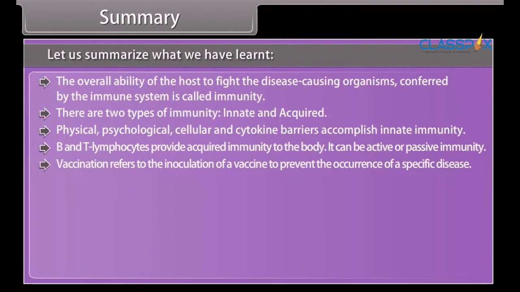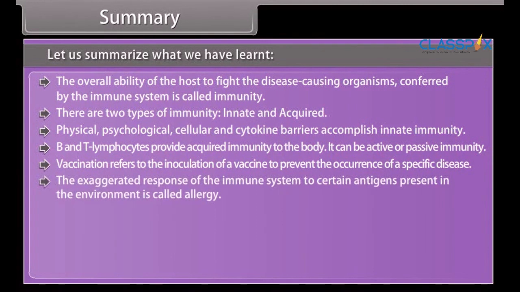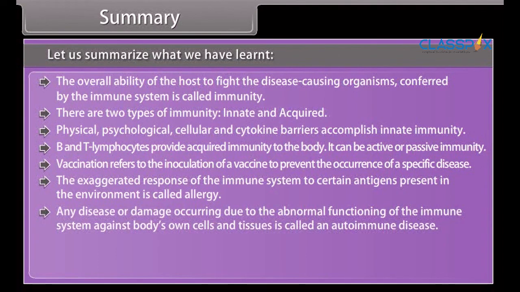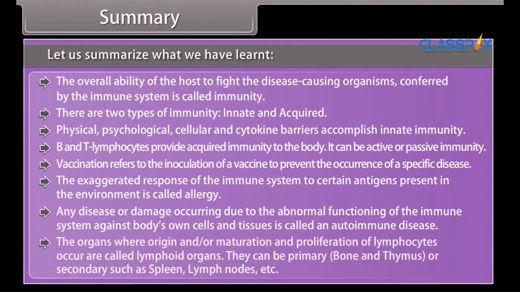Vaccination refers to the inoculation of a vaccine to prevent the occurrence of a specific disease. The exaggerated response of the immune system to certain antigens present in the environment is called allergy. Any disease or damage occurring due to the abnormal functioning of the immune system against body's own cells and tissues is called an autoimmune disease. The organs where origin and/or maturation and proliferation of lymphocytes occur are called lymphoid organs.